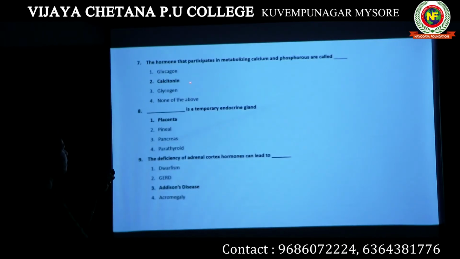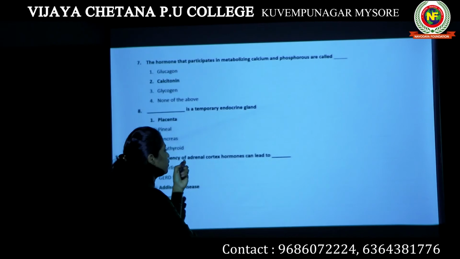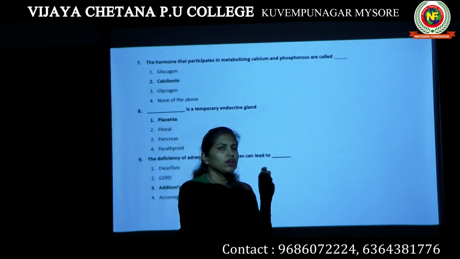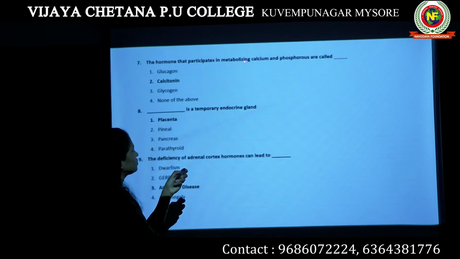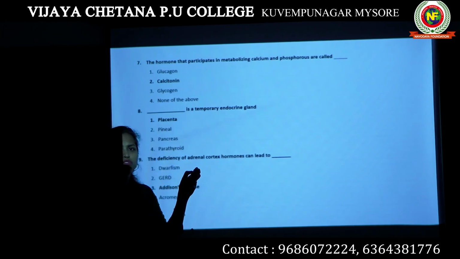Glucagon, calcitonin, glycogen, none of the above. Glucagon is a hormone produced by the pancreas which actually controls your blood sugar level. So it has nothing to do with calcium and phosphorus.